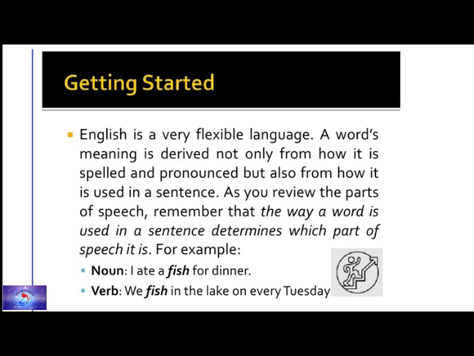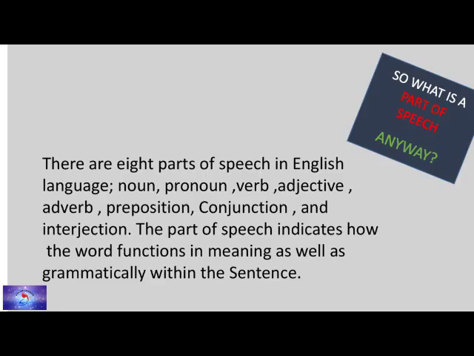There are 8 parts of speech in the English language. They are noun, pronoun, verb, adjective, adverb, preposition, conjunction and interjection. The part of speech indicates how the word functions in meaning as well as grammatically within the sentence. We saw an example before. You can see the meaning of the sentence differs when a word is changed. Based on the placement of words, the meaning of the sentence changes.